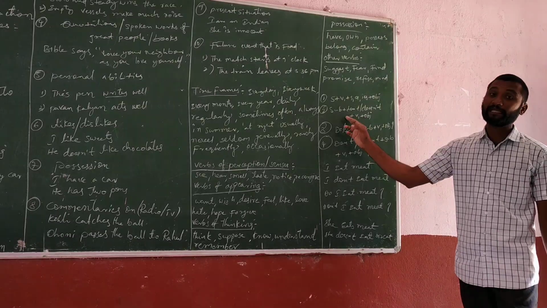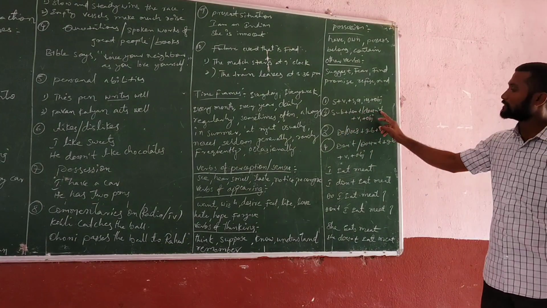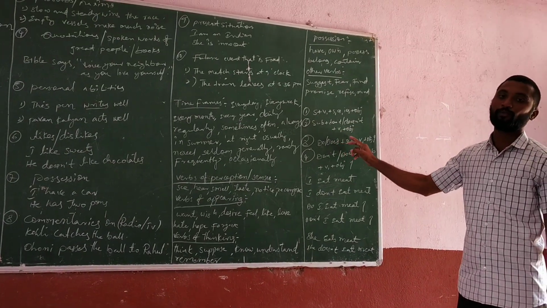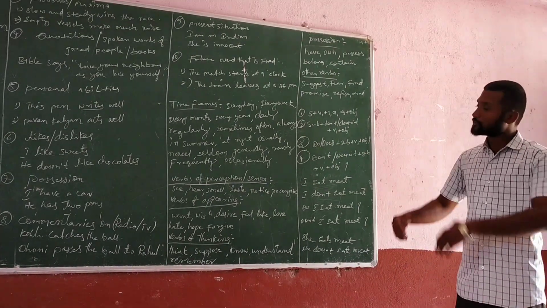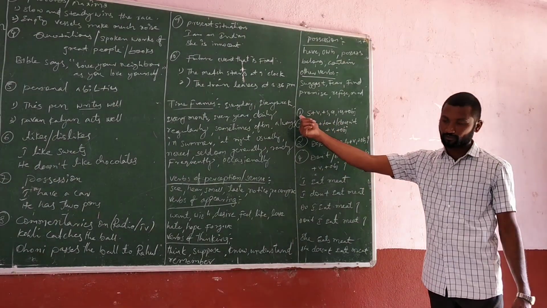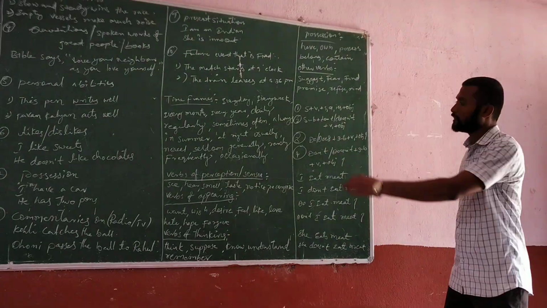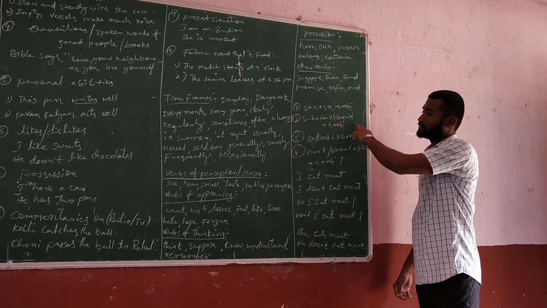And the negative statement is subject plus don't or doesn't plus V1 plus object. So in the simple present tense, I explained the positive structure. The second structure is the negative structure. In this one, I wrote don't and doesn't.